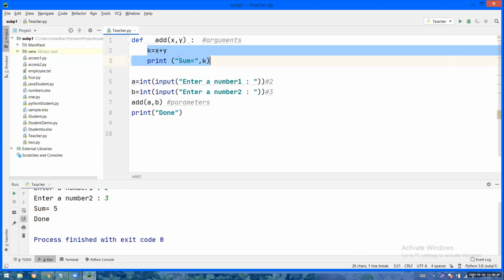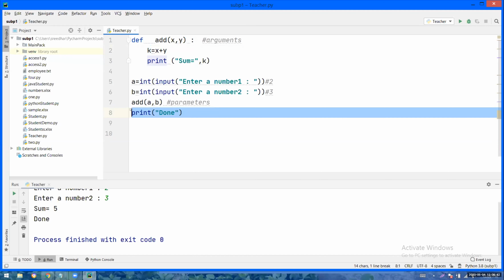After executing the definition, there is the call to the next line. The cursor will go to done.